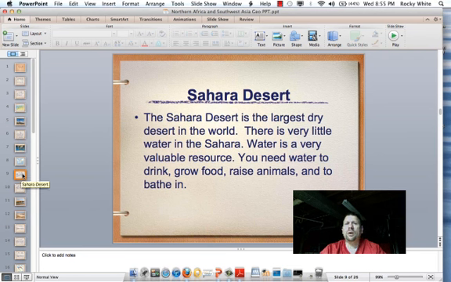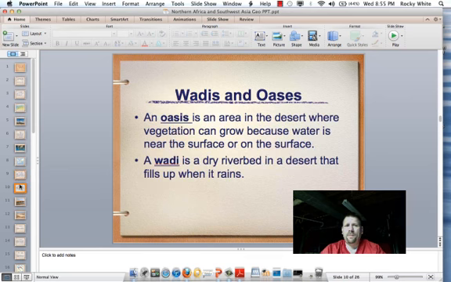The Sahara Desert is the world's largest dry desert. It has very little water, and water is a valuable resource. You need water to drink, to grow food, to raise animals, and to bathe in and sanitize other things. If an area has very little water, it's very hard for civilization to thrive there. But in the desert, there are areas called oases. Oases are areas in the desert in which vegetation can grow because water is near the surface or on the surface. Maybe a natural spring has busted up through the desert, and in that area there will be vegetation, grass, and trees that grow.